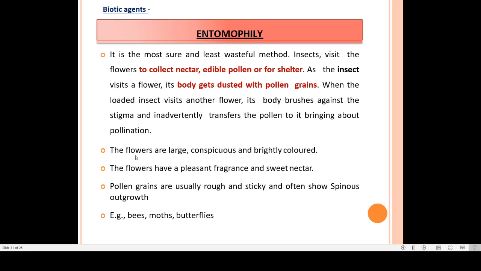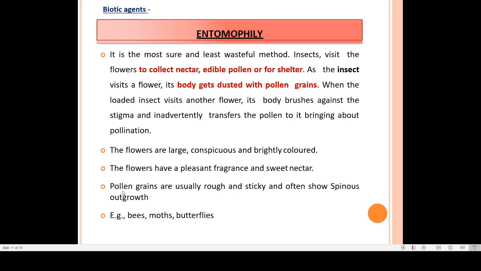Now for this, adaptations are also there. As we have seen for abiotic agents, flowers were inconspicuous, small, no color, no odor. But here exactly the opposite case is there. Pollinators should get attracted towards the flower for the pollination. So the flowers are large, conspicuous, brightly colored, and they have pleasant fragrance and also nectar, food for